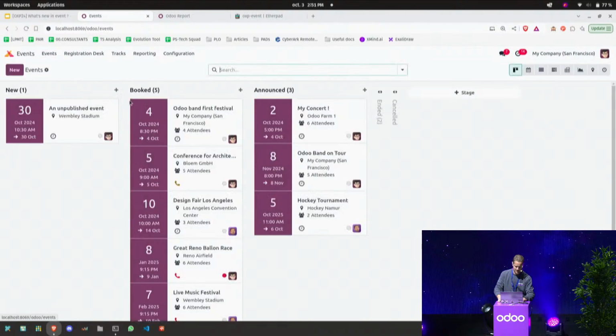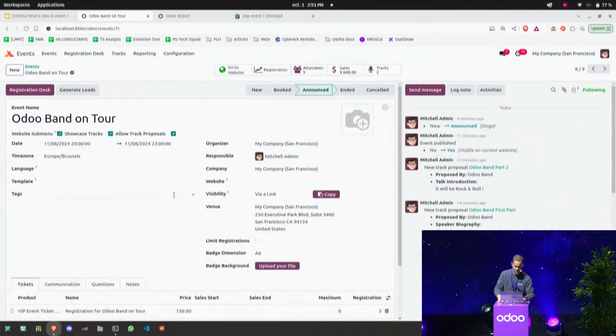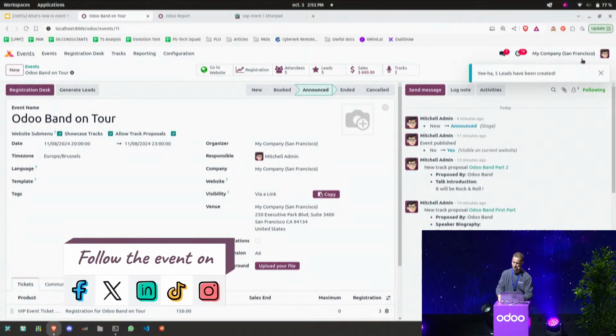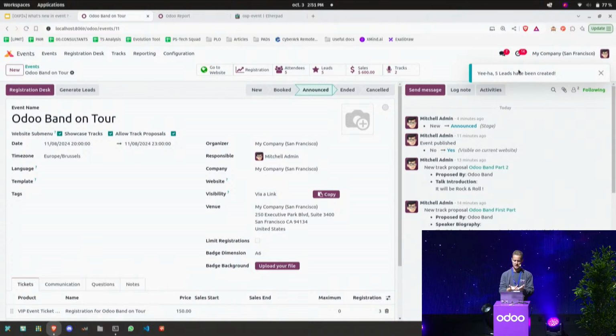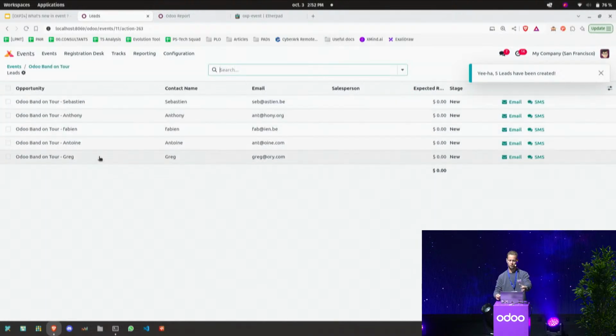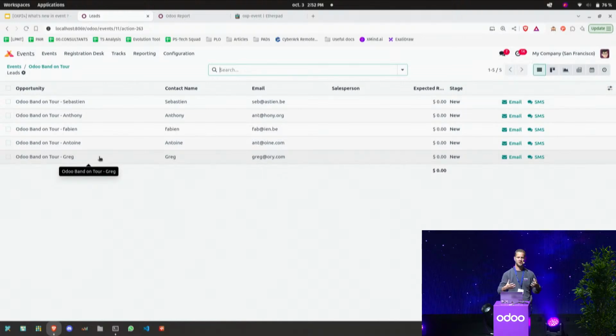So here, that's done. If I come back on my event, I can click on the button where I have my 5 leads created. But of course, now every time a new attendee is created, a new lead will be automatically created. No need to click on this button every time. If you create this rule after some attendees have been created, you just click once and you get your leads up to date. And as you can see here, you get all the leads in your CRM, and from there you can launch some commercial approach, or even include them in some marketing campaigns so you can tease them for the next event.